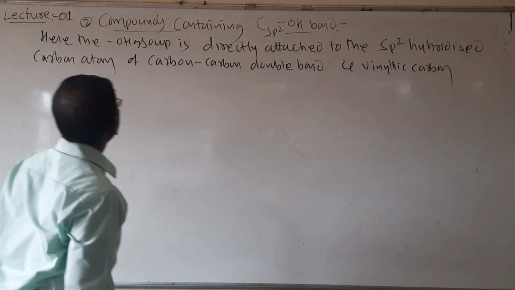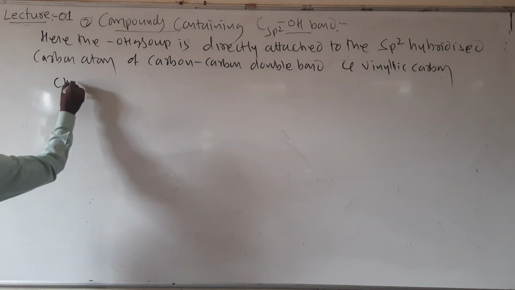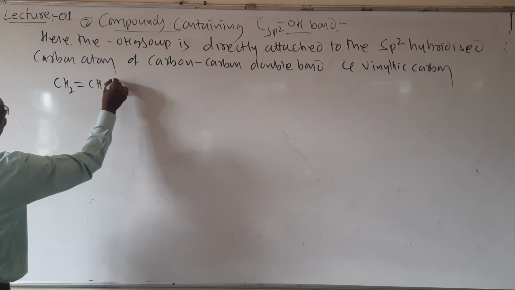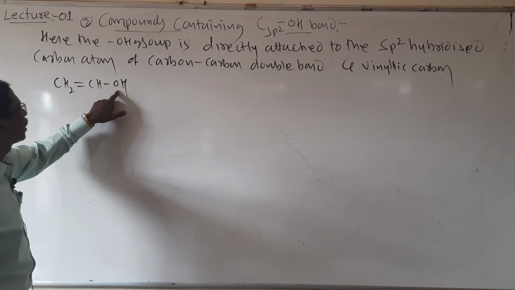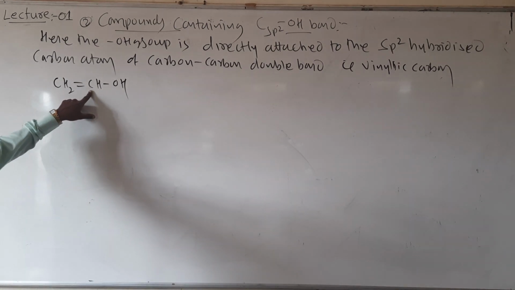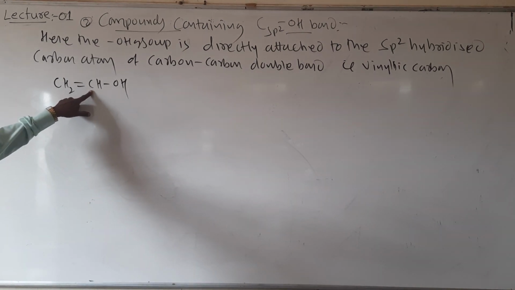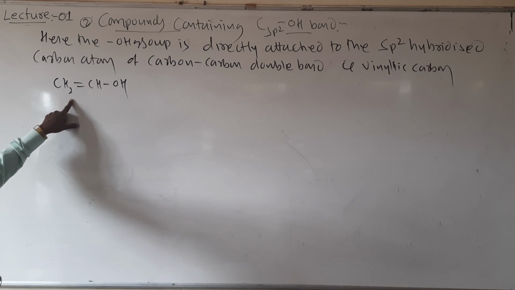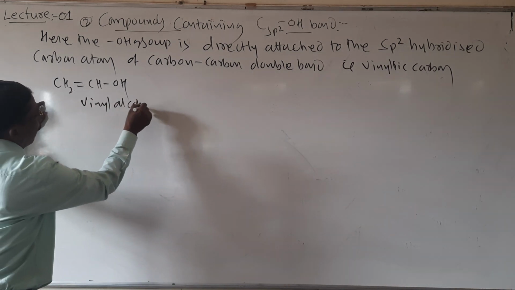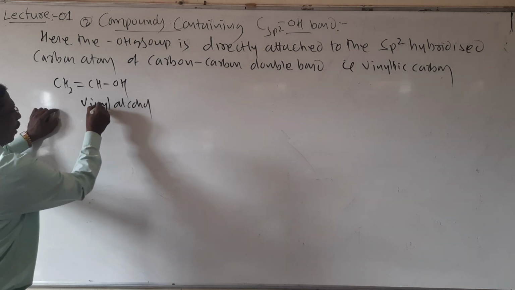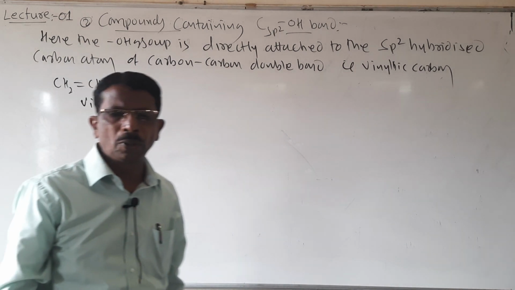So students, here the example is CH2 double bond CHOH. So it is called a vinylic carbon. OH is directly attached to this sp2 hybridized carbon atom of the carbon-carbon double bond. It is called vinyl alcohol.